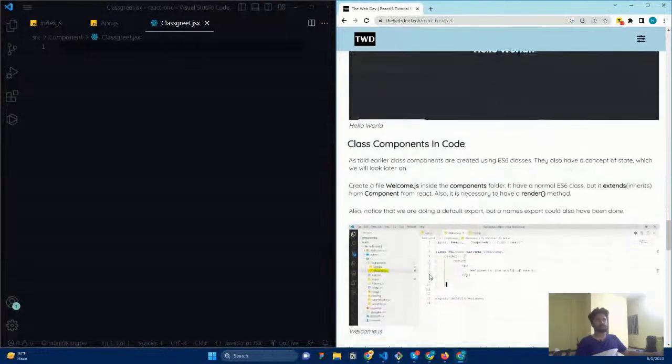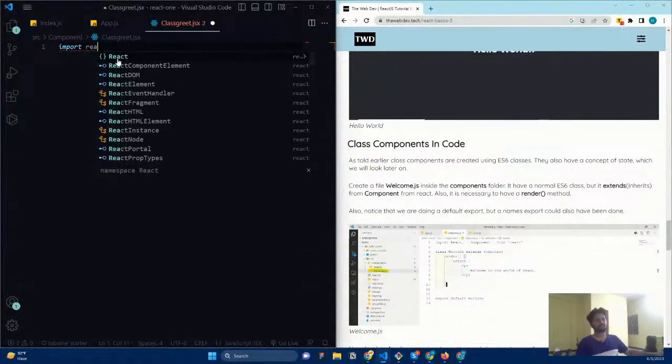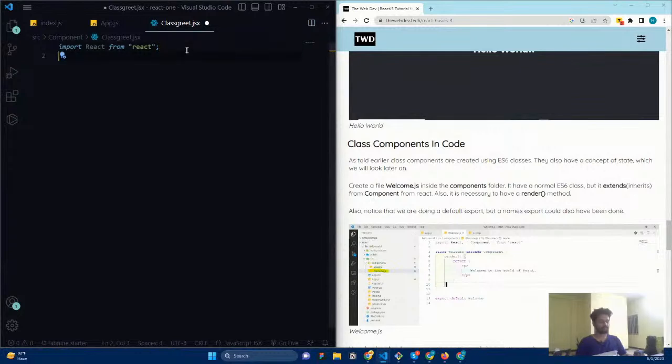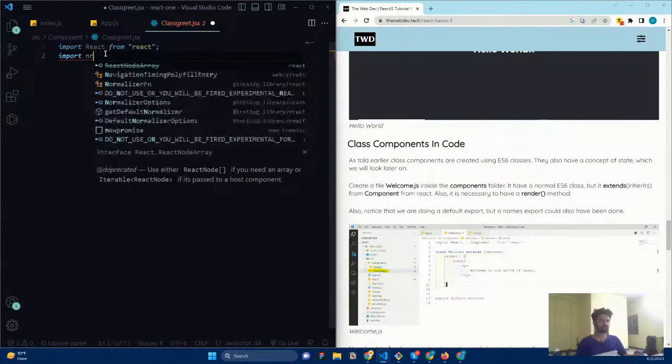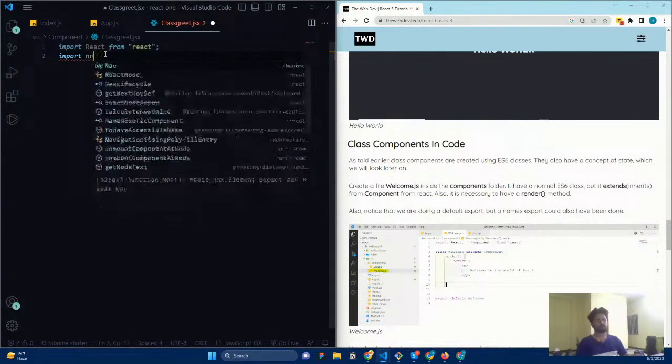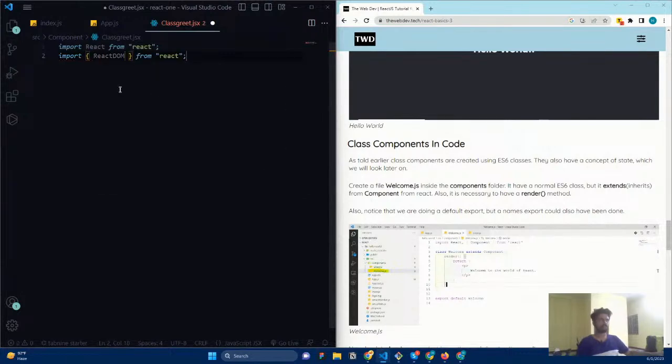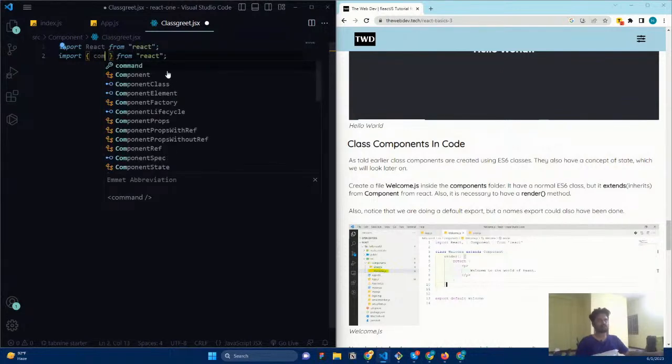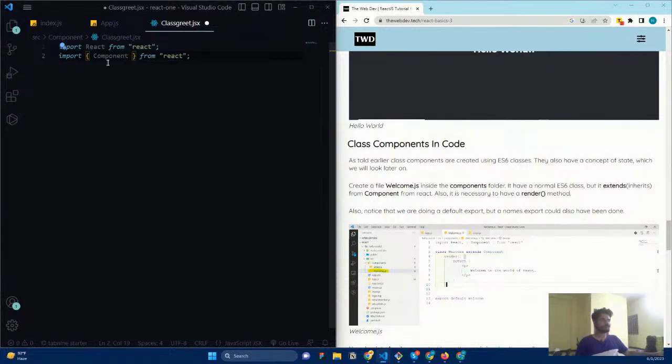It's very simple. What you need to do first is import React. Okay, React. And also you need to import React DOM. In this React DOM, we actually want something called Component. So I can say I need Component from React, instead of React DOM. Or else here itself you can replace it. That is fine. And here I'm just going to say class.